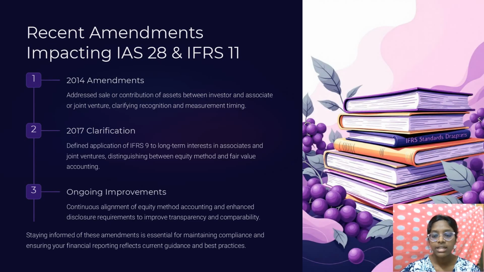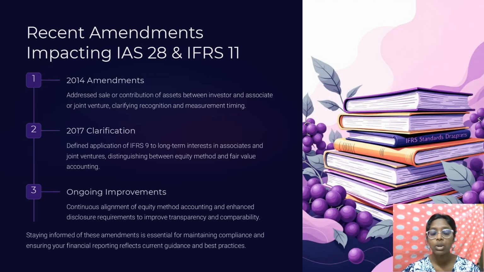This highlights recent changes to two accounting rules: IAS 28, investments in associates and joint ventures, and IFRS 11, joint arrangements. The recent accounting changes include the 2014 amendments, which clarified how to handle the sale or contribution of an asset between a company and its associate or joint venture. It helped fix when to recognize profits or losses and how to measure them.